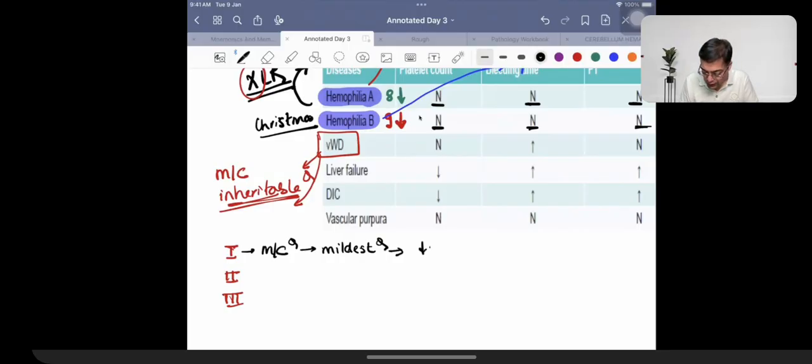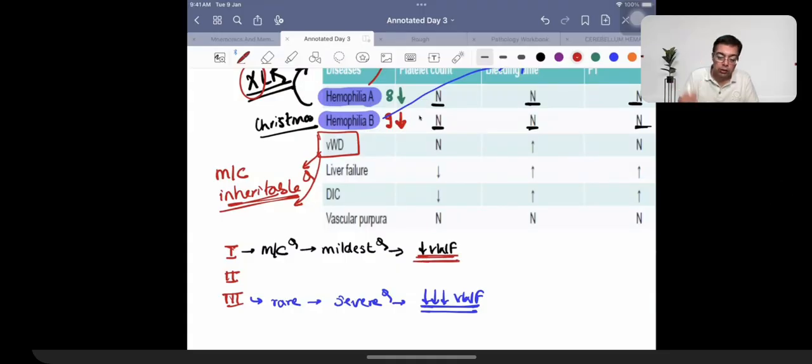There is a small decrease in the concentration of von Willebrand factor. Type 3 is rare. It is most severe. Massive deficiency of von Willebrand factor.